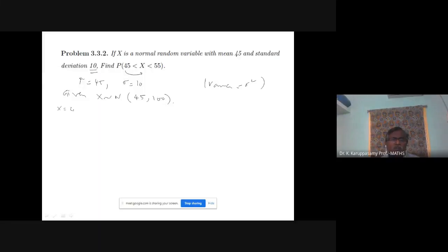X equal to 45 implies I want to know the corresponding Z value. Z equal to X minus mu by sigma. 45 minus mu value 45, divided by sigma is 10. So Z value is 0.